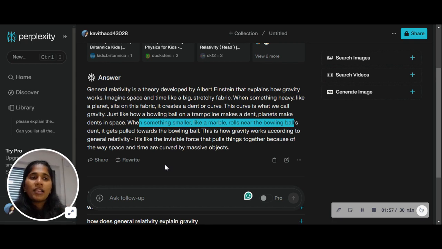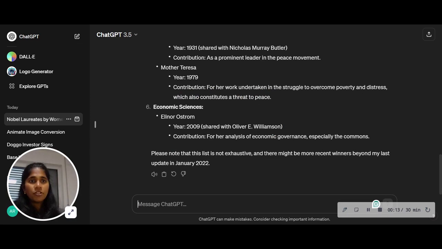This looks like a very well summarized explanation of how general relativity works. And let's see if ChatGPT can also make it so simple. Time to test task 2 on ChatGPT. I'm going to give it the same prompt. It has to explain the concept of general relativity to a 5th grader.